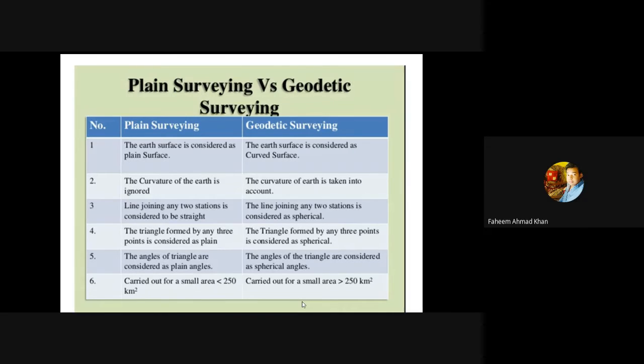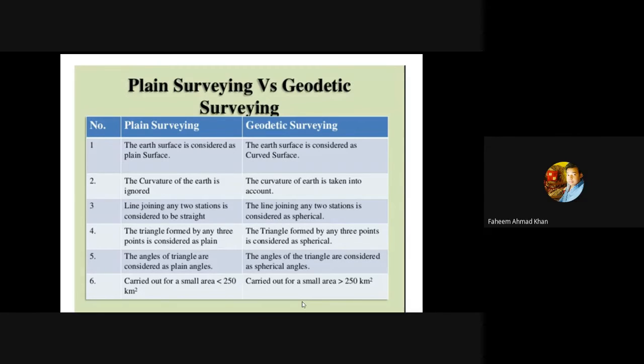The last point states that for plane surveying, the survey is carried out for a small area which is less than 250 square kilometer, whereas for geodetic survey, since the area needs to be increased to consider the curvature, the survey has to be carried out for an area greater than 250 square kilometer.